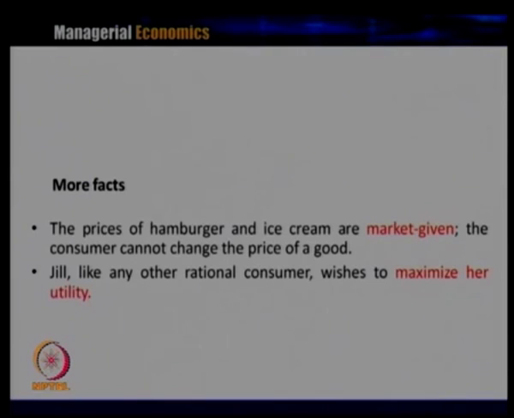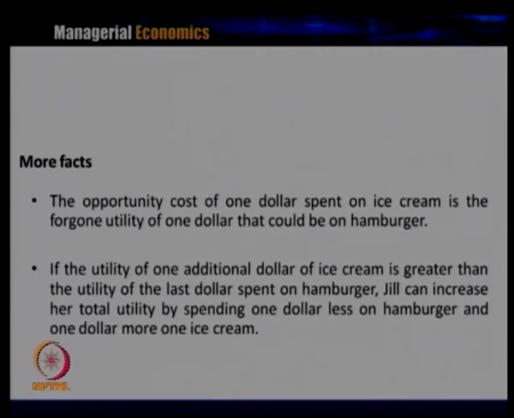Some more facts: the prices of hamburger and ice cream are market given. The consumer cannot change the price of the goods. Jill, like any other rational consumer, wishes to maximize her utility. So, prices are given by the market, the consumer cannot change them, and Jill maximizes her utility, because this is the general optimization problem for any rational consumer.